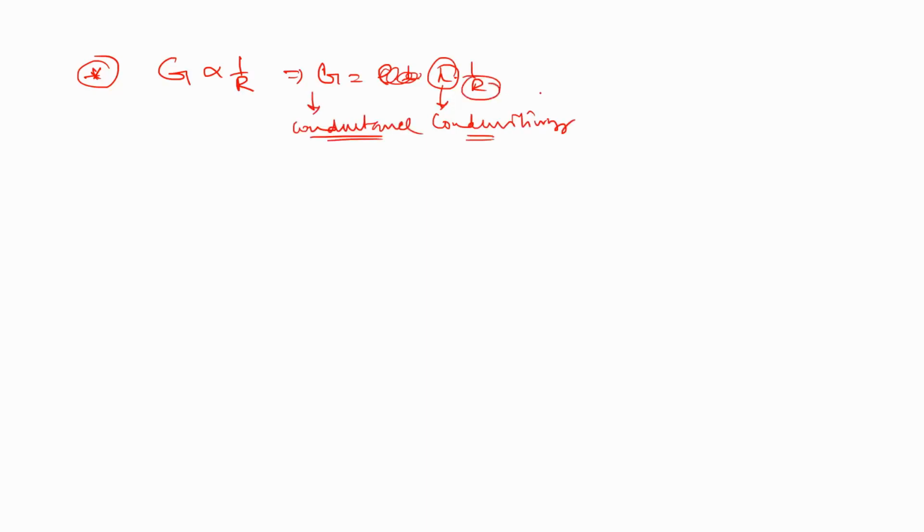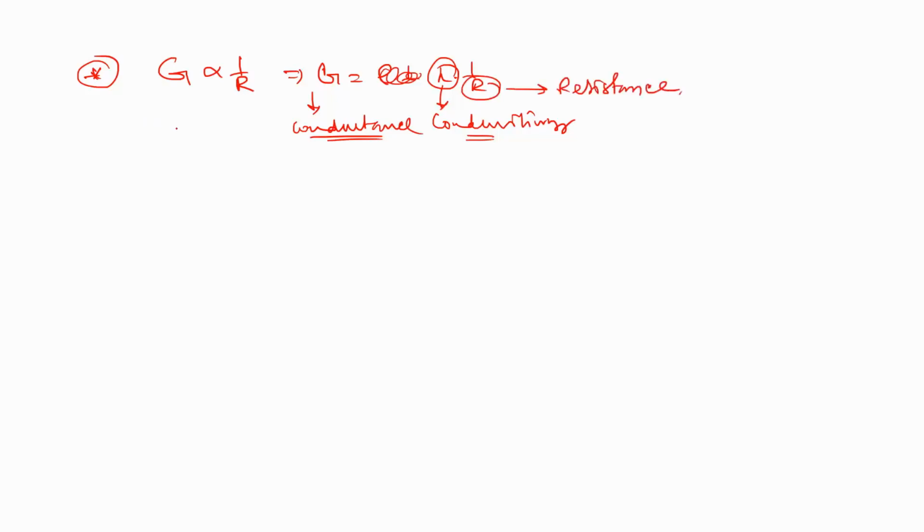The conductance, G, varies as 1 by R, for resistance. So G equals K into 1 by R, where K is the conductivity, G is the conductance, and R is the resistance.